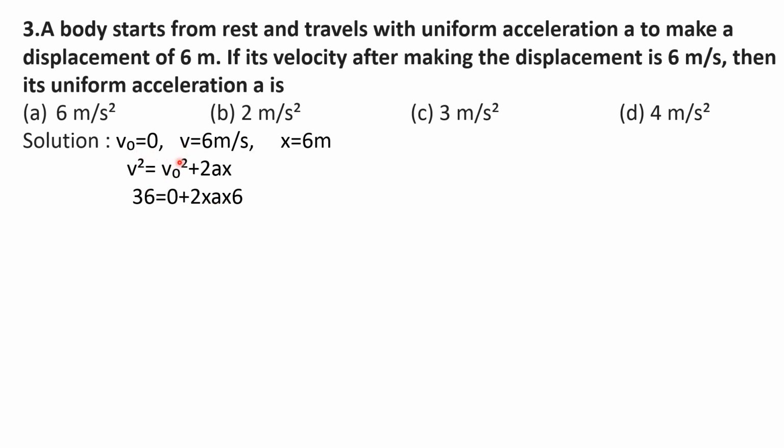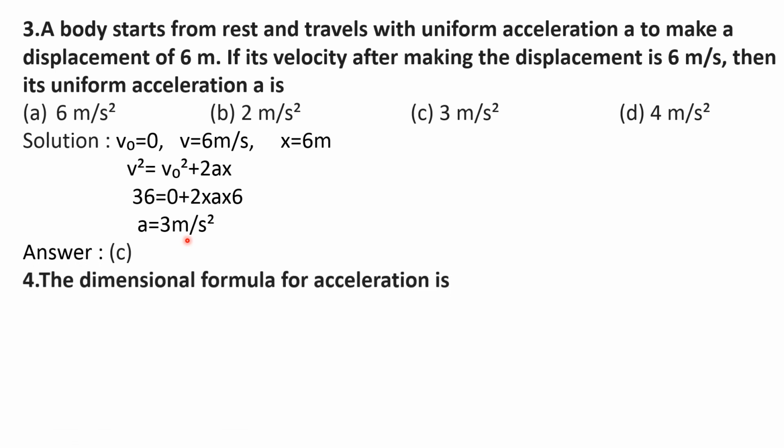The v value is 6, so v square becomes 36, which is equal to v naught square, which is 0, plus 2 into a into x, where x is the displacement, 6 meter. While simplifying this you get the value of a as 3 meter per second square. So the answer is option C.